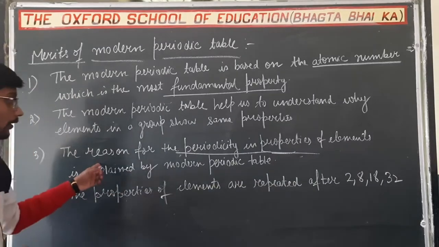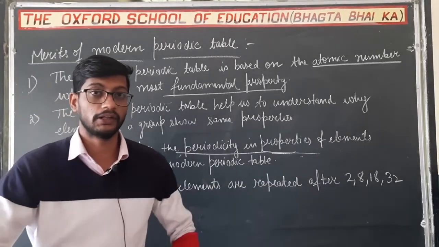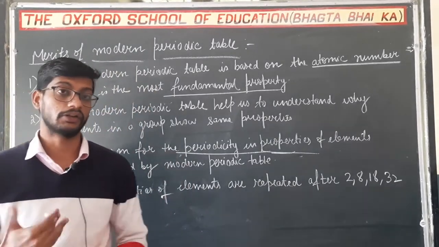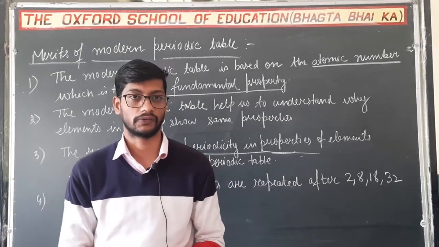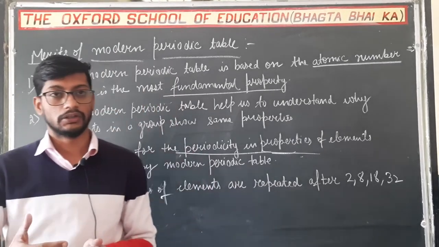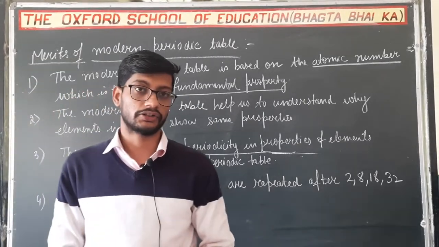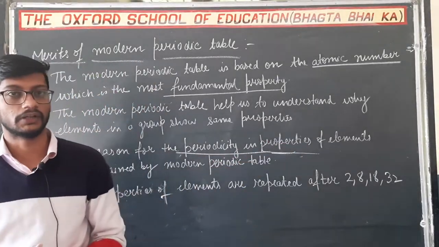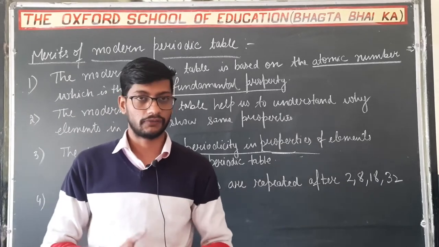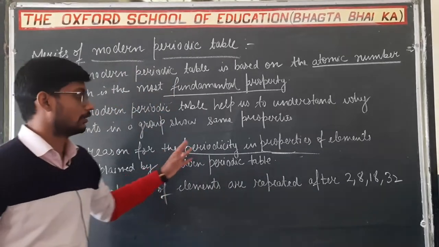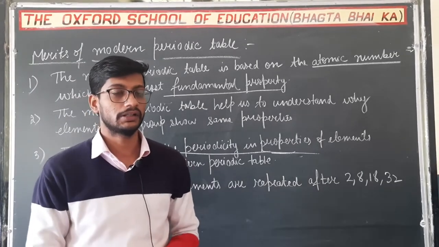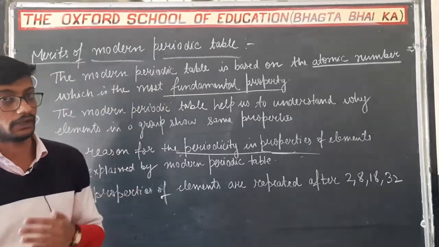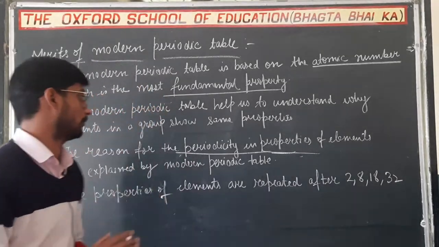So the periodicity in the properties of elements means the properties of the elements will repeat. Why? Because the electronic configuration is repeating after a regular interval of time. So this repetition of electronic configuration after a regular interval is the reason why there is periodicity in the properties of elements. Since electronic configuration is repeating after a regular interval, it confirms that the properties of the elements change periodically, and after a regular interval their properties become similar.